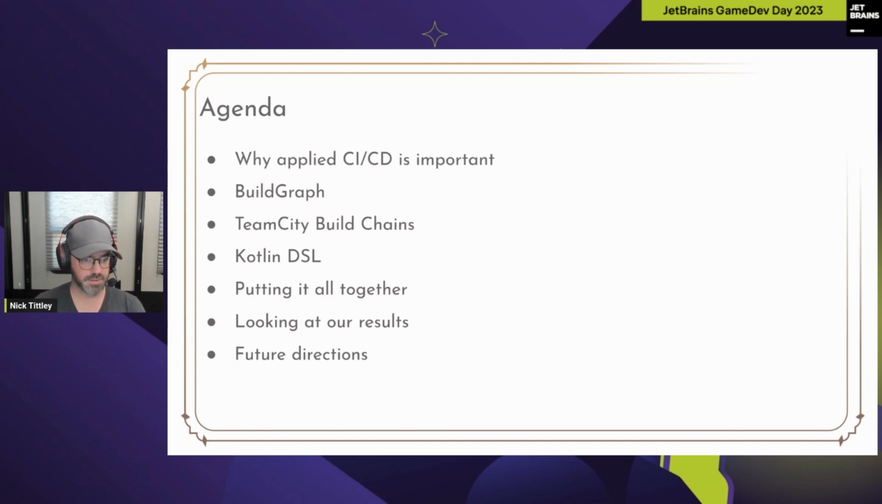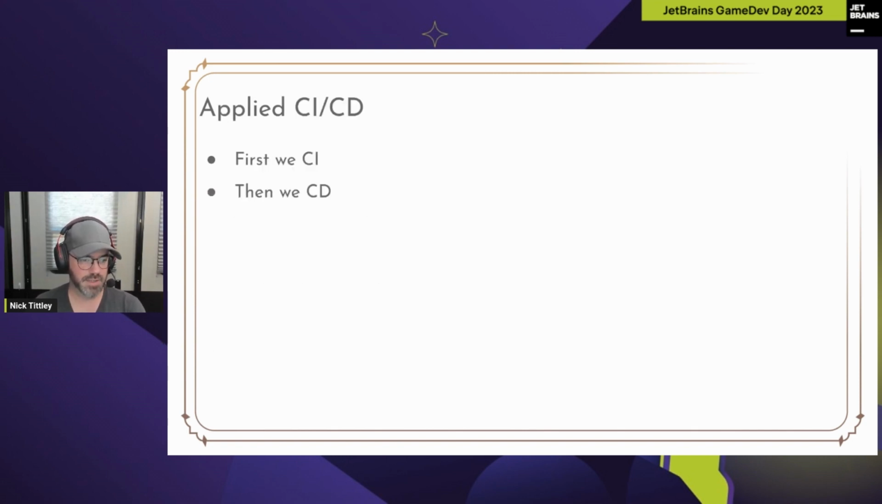So let's do it. Why is CI/CD important? First we CI, and then we CD. That's it. We're done. Boss, mission accomplished, right? Okay, but why? Why is this important? What are we trying to achieve? Making builds is cool, or having a CI is fun, but there has to be a reason for this.